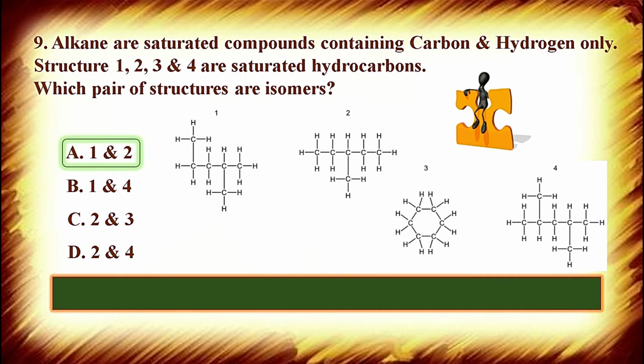In the fourth structure, there are more carbon atoms present. There are a total of 7 carbon atoms present, so it cannot be an isomer of any other structure. So option A, 1 and 2. These are two isomers of one compound having the same molecular formula but different structural formula.